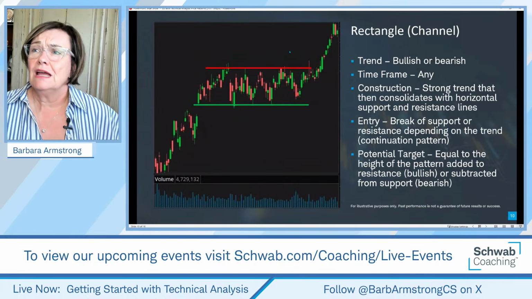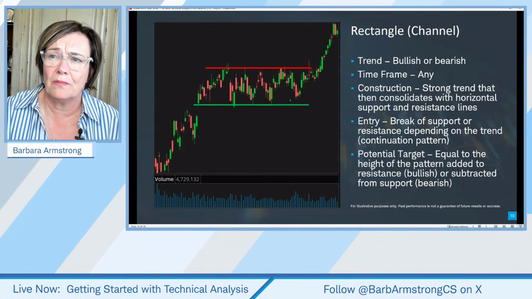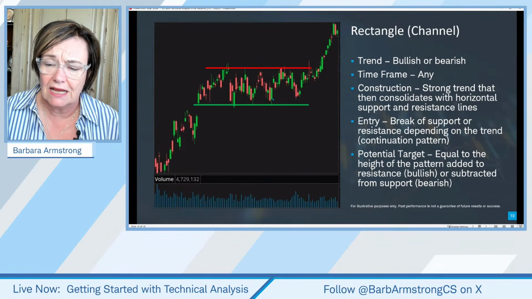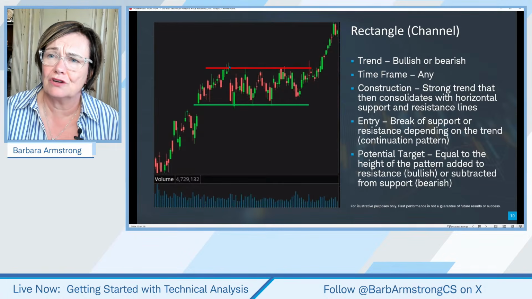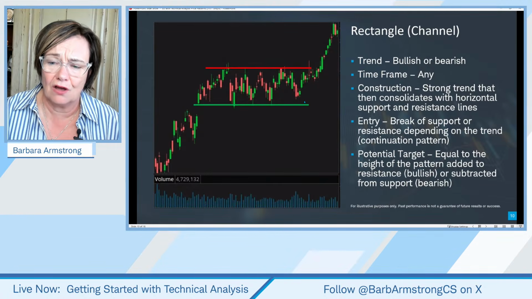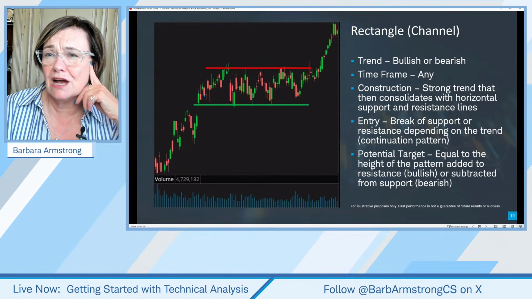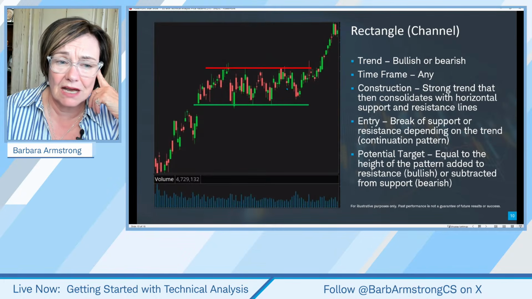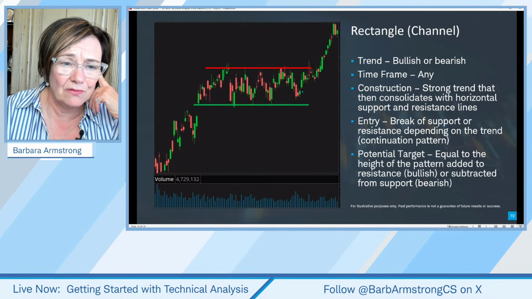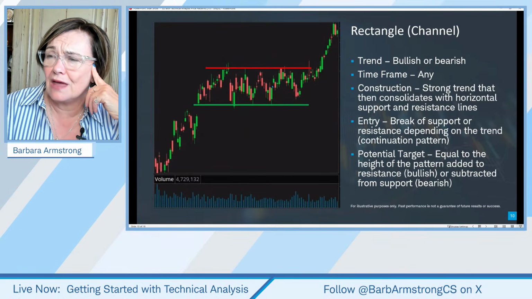Okay, so here is what we call a rectangle or a channel pattern or a period of consolidation. And if you look at Uber, although in Uber it was downtrending and then kind of going into a period of consolidation, you'll see that on the chart. And sometimes this can happen for a period of months. I mean, we were doing trades on stocks going sideways. And at one time, Dollar Tree went sideways for about 9 or 10 months, and then it broke out to the upside. And that was a year or so ago.